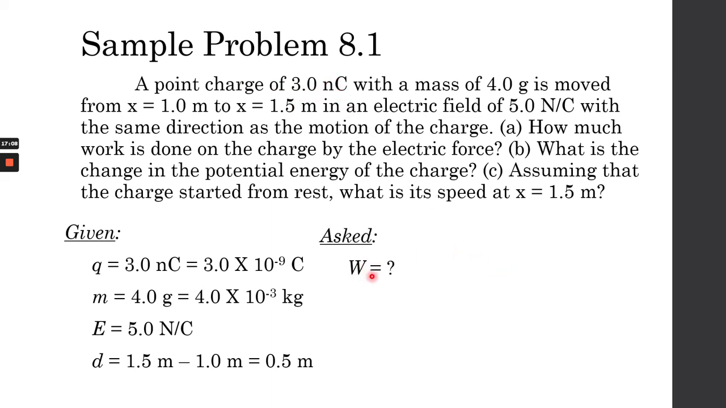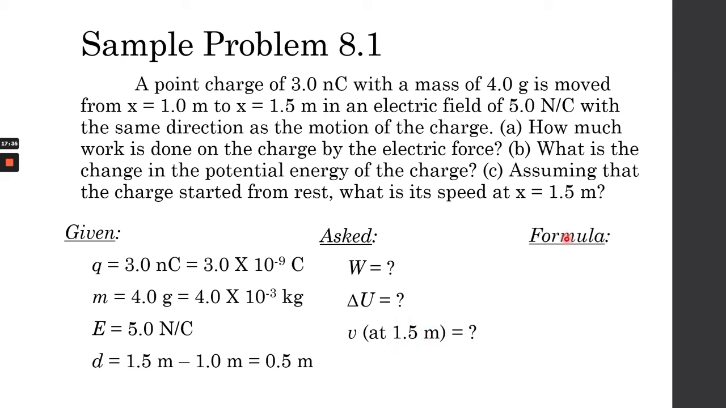And what they are asking us is: how much work was done by the electric field, how much is the change in potential energy, and C, assuming that the initial velocity at this distance right here is 0, what is its final velocity at 1.5 meters, or its final destination?